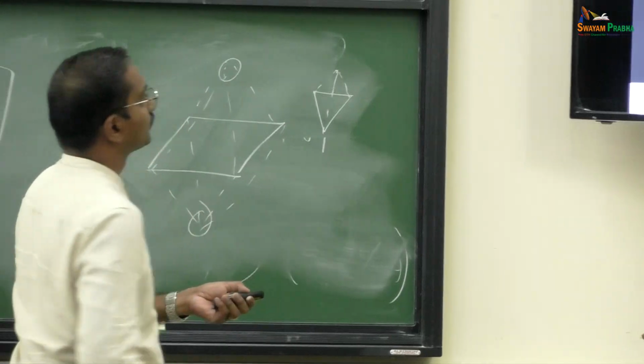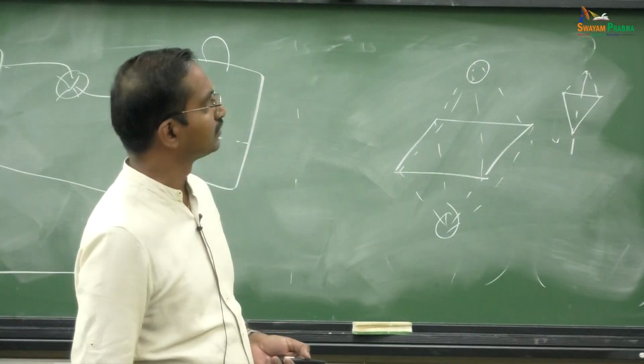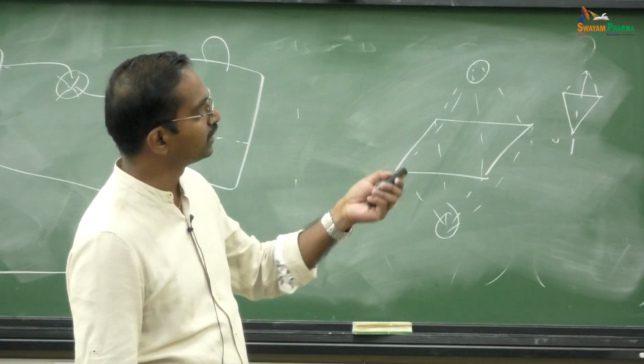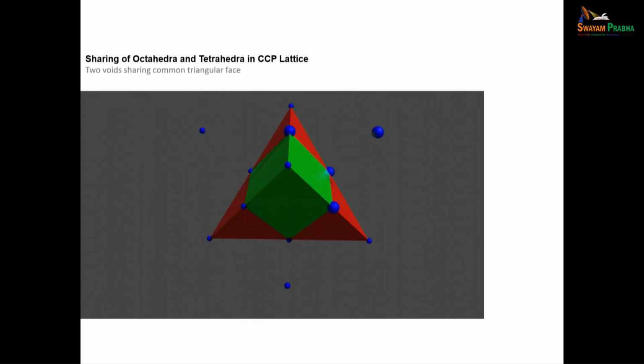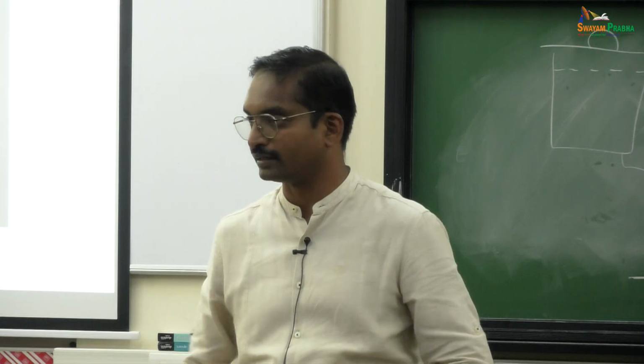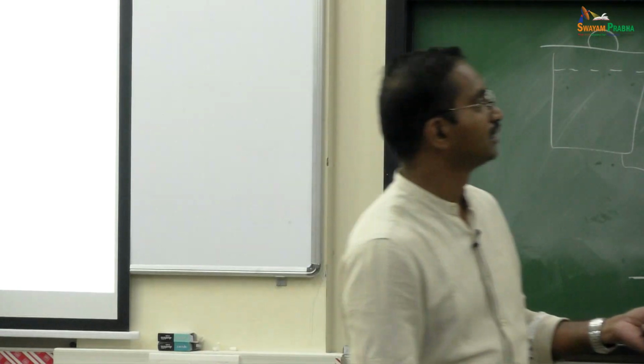Now, you look at this animation. What I have done, I have shown the octahedra here, and I am showing the tetrahedra, building the tetrahedra around the octahedra. Now, when you put all the 8 tetrahedra, your octahedra is not seen. It is inside those tetrahedra which are enclosed by these 8 tetrahedra. Clear? Now, you see again.